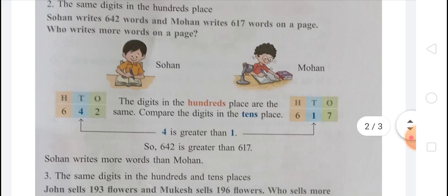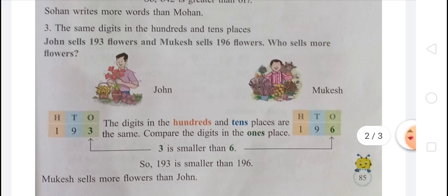Okay. There is a third condition. The third condition is the same digits in the hundreds and tens place. That means the 100 place and tens place both are the same. John sells 193 flowers, and Mukesh sells 196 flowers. Who sells more flowers?